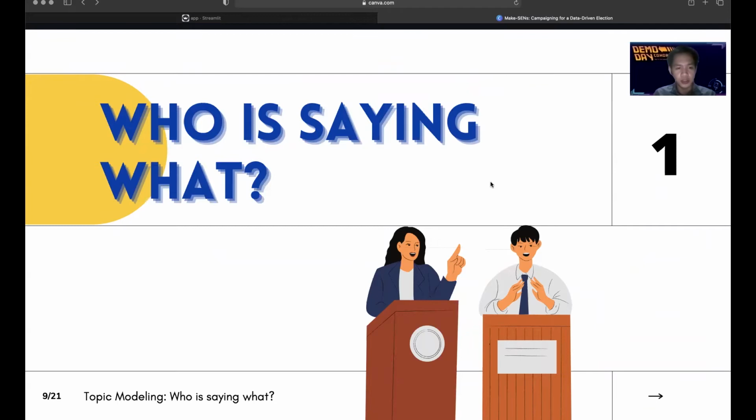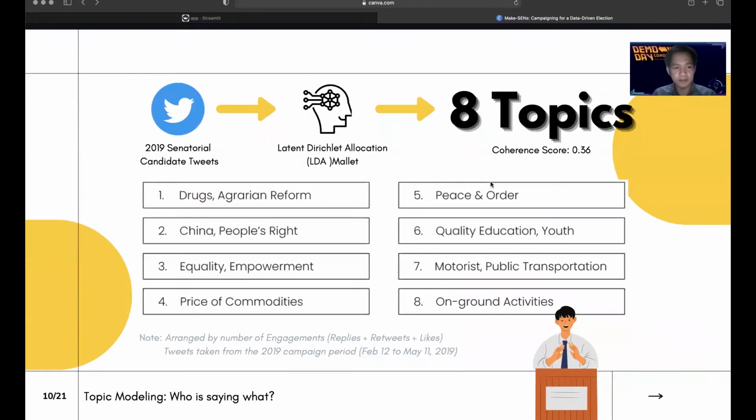For our first question, who is saying what? This is going to be answered by Joseph. Okay, to answer our first question, we analyzed the tweets of the 2019 senatorial candidates during the campaign period from February 12 to May 11.